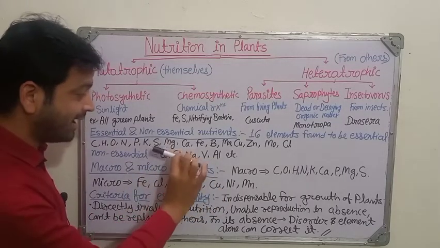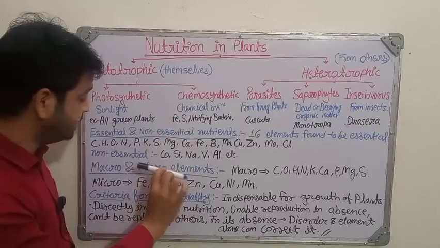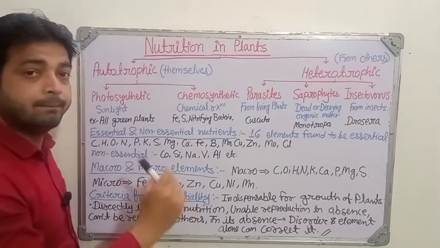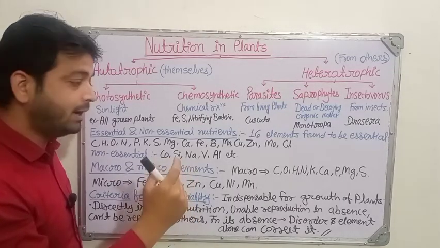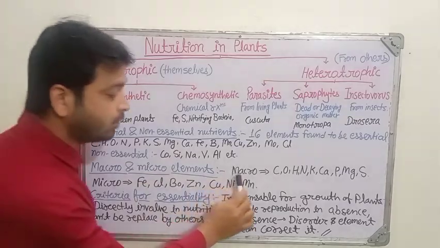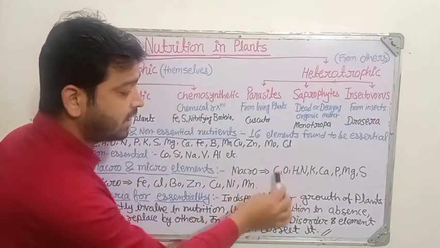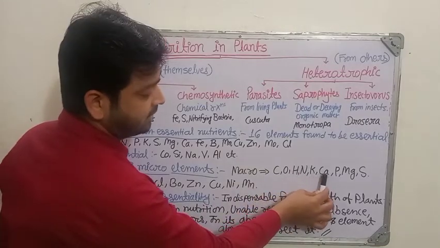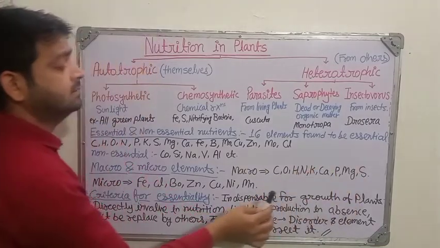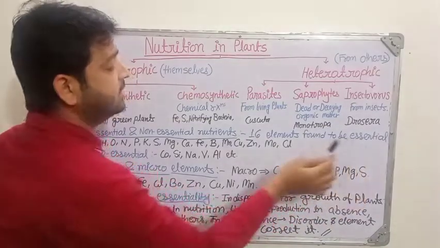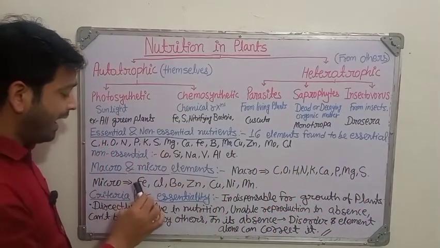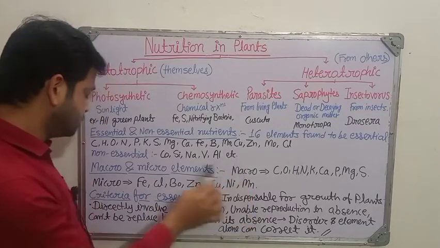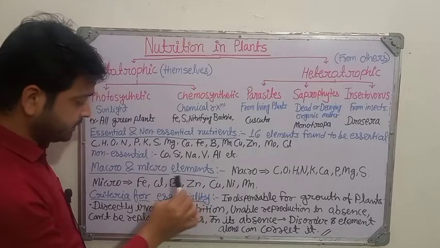These elements can again be categorized into two more categories: macro and micro elements. Macro means a little bit larger and micro means smaller. Let us discuss macro. Examples are carbon, oxygen, hydrogen, which again are essential, then nitrogen, calcium, phosphorus, potassium, magnesium, and sulfur. Coming to the micro: iron, chlorine, boron, zinc, copper, nickel, molybdenum. So these are the micro elements.